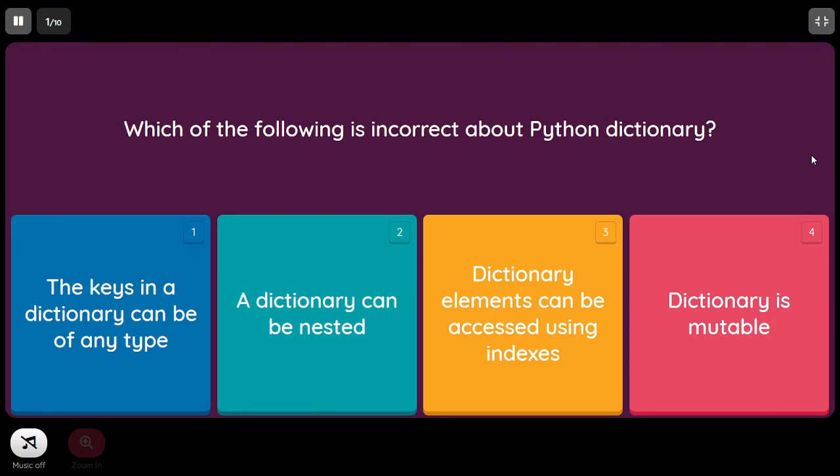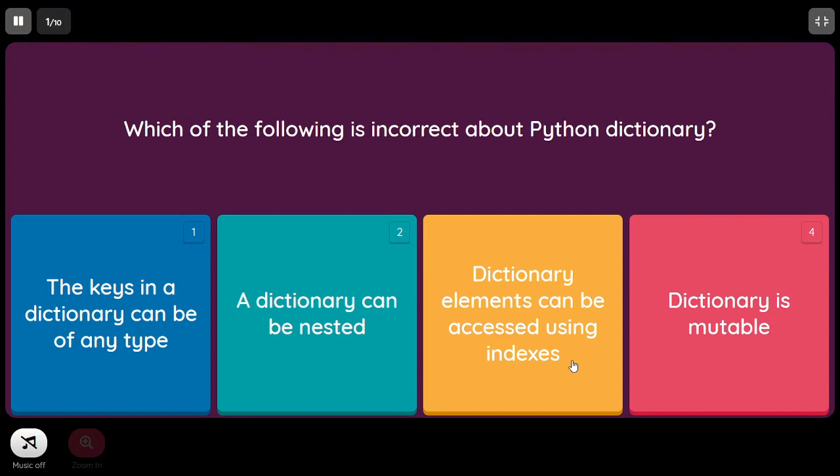So which of the following is incorrect about Python dictionary? The first option is the keys in a dictionary can be of any type. So it's a correct statement. Next, a dictionary can be nested. It is also a correct statement. Next, dictionary elements can be accessed using indexes. This is the incorrect statement because we are going to access the elements using keys but not indexes.